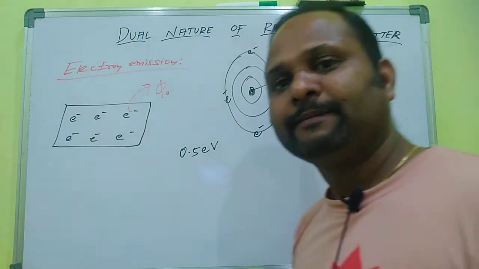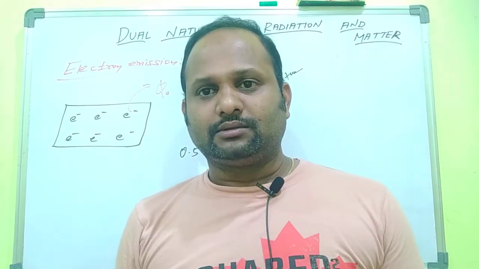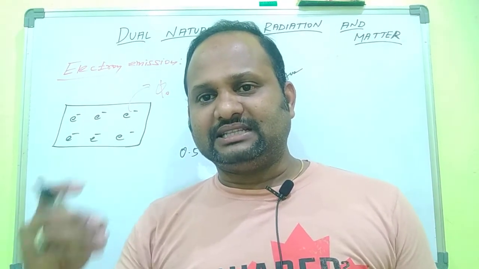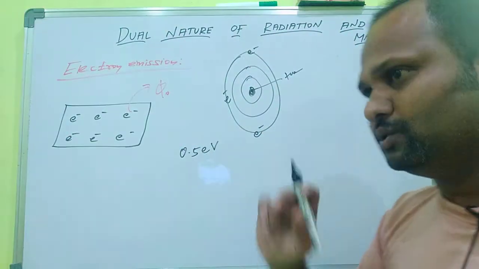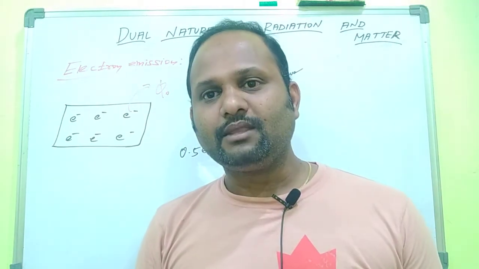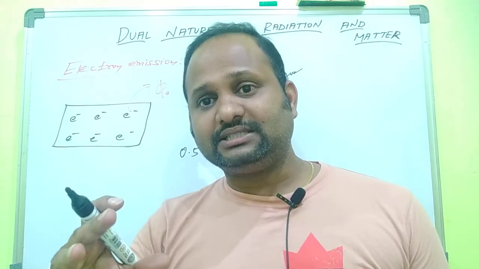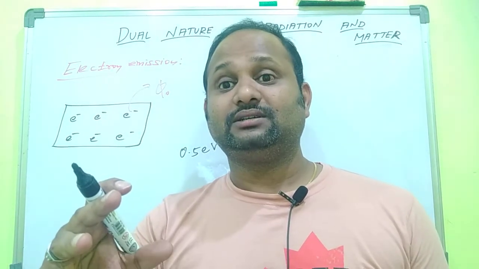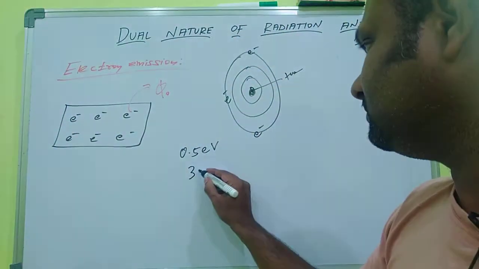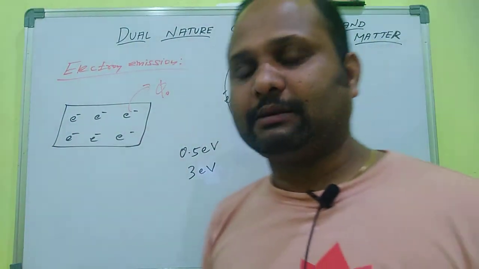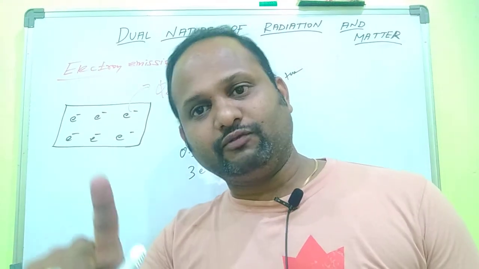I will tell you, don't worry. The kinetic energy of the free electrons inside the metal is 0.5 electron volt. But the total energy to remove the electron from the metal surface is, for example, 3 electron volt. If we apply 3 electron volt, the electron will be removed from the metal surface.